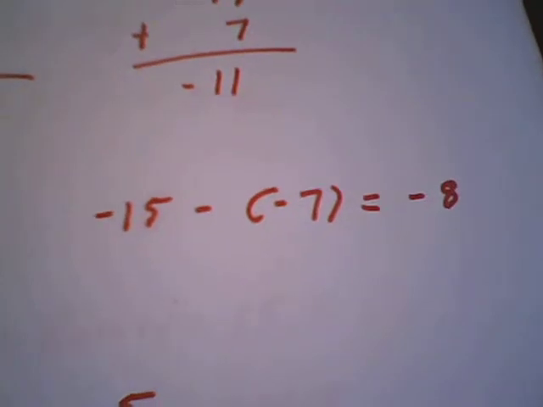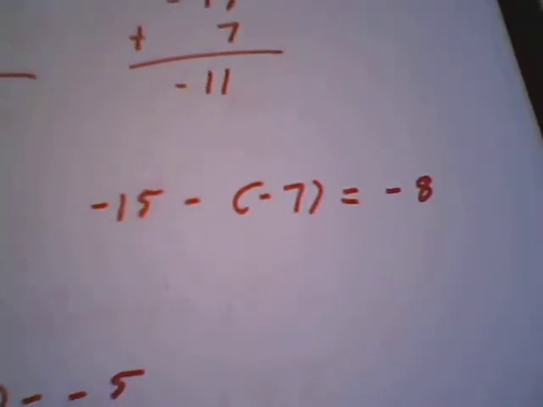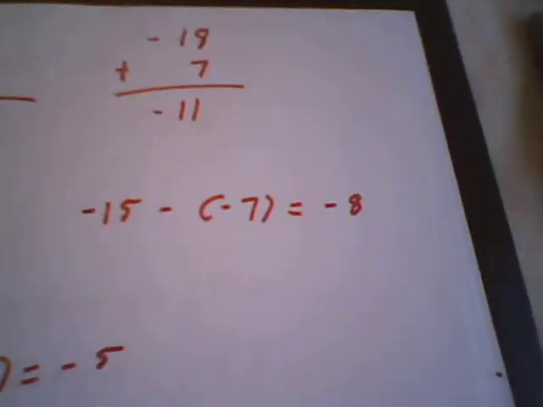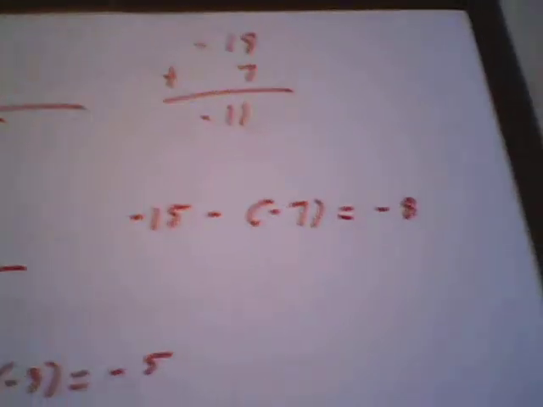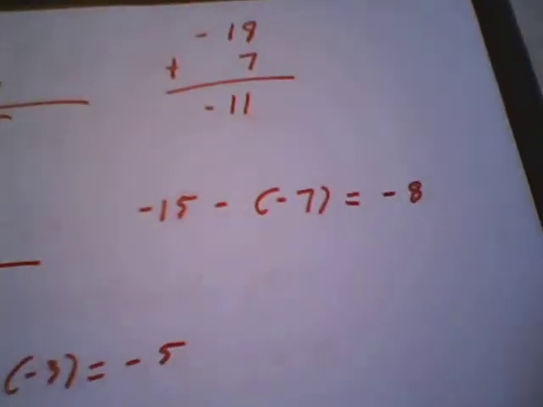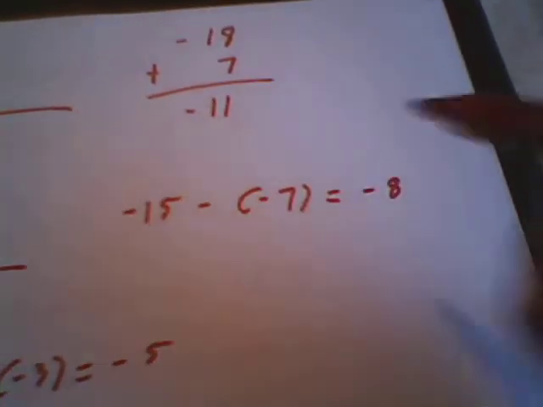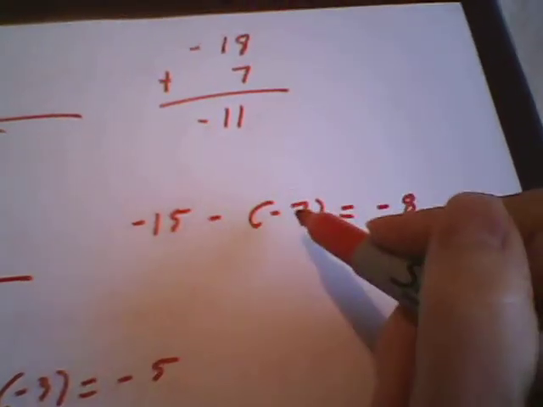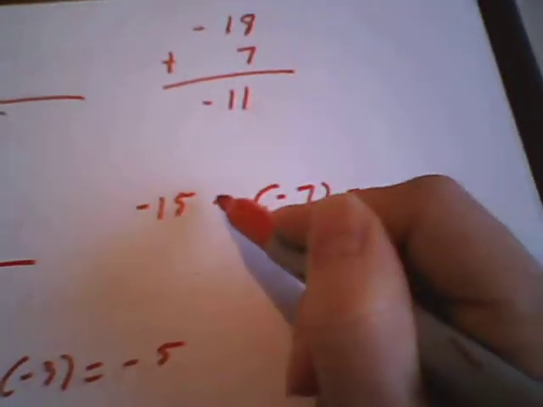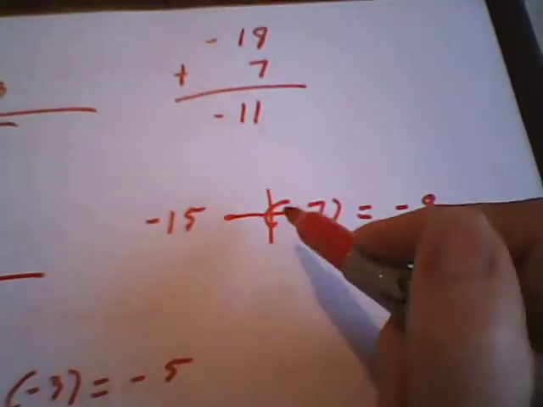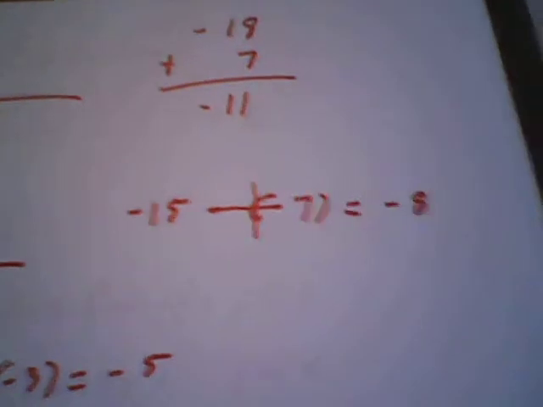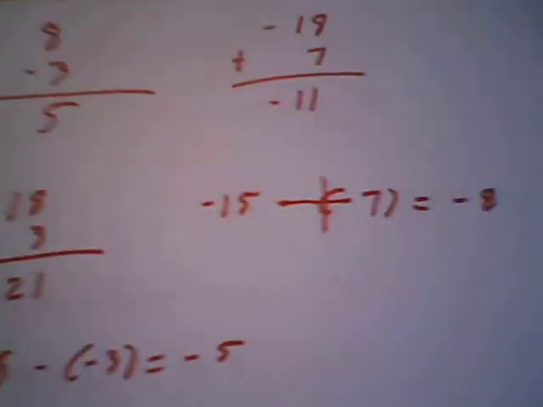Negative 15 minus a negative 7. Notice I have the negative 7 in parentheses. I did that because I think it's easier to keep track of it that way. So I have minus a negative. This is how I like to think about it. If you are negative on the outside and you're negative on the inside, you need to become positive. So I changed that to a plus sign. So negative 15 plus 7 is negative 8.